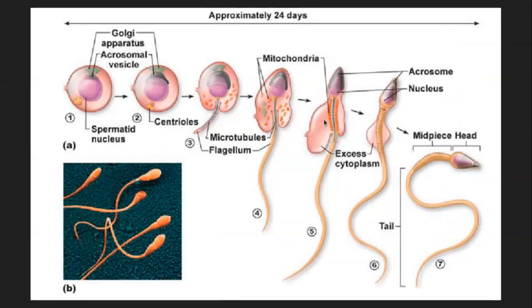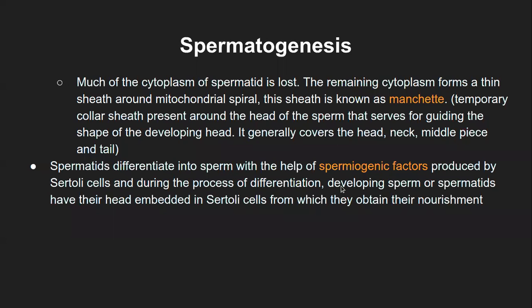So that sheath of cytoplasm is called the mansheet. This sheath is known as the mansheet, which is the temporary collar sheath. Collar is like below our head, we have the collar of our clothes, right? Something like that. Below the head of the sperm, there is this collar sheath present around the spermatozoa structure, and that serves for guiding the shape of the developing head.